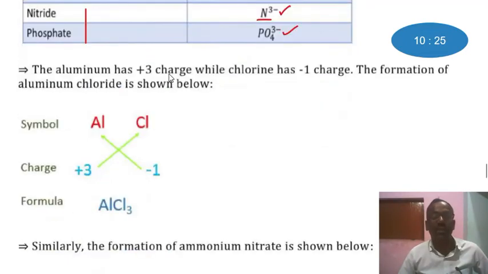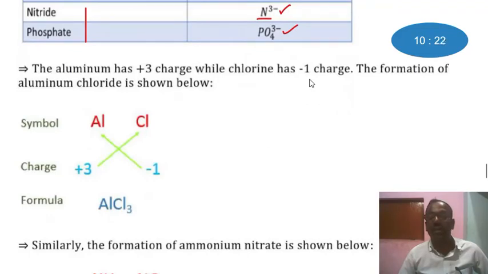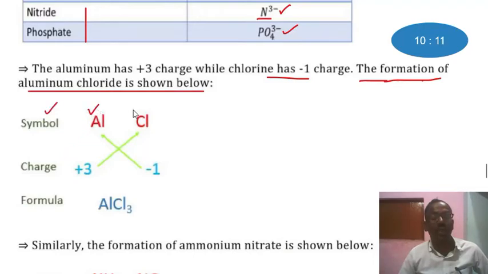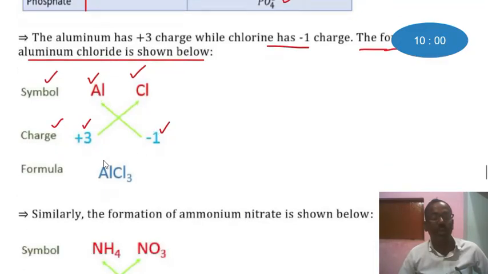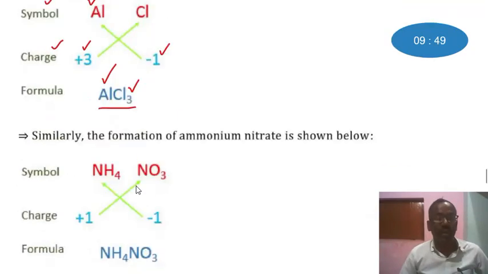The aluminum has 3 plus charge while the chlorine has 1 minus charge. The formation of aluminum chloride is shown below. First of all, we write the symbols of aluminum and chlorine. We write down here the charges. Aluminum has +3 charge. Chlorine has -1 charge. The formula will be Al multiplied by 1 and Cl multiplied by 3, then we get AlCl3, which we read as aluminum chloride.